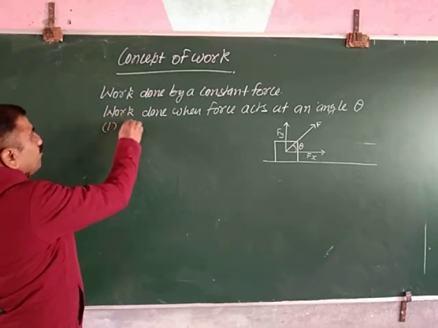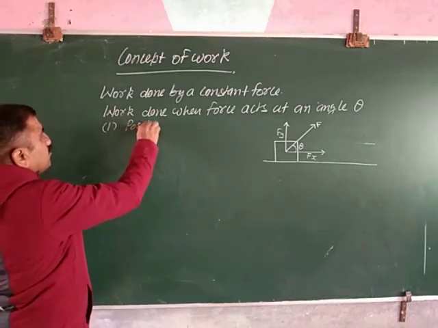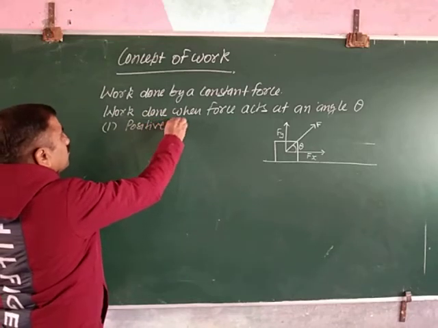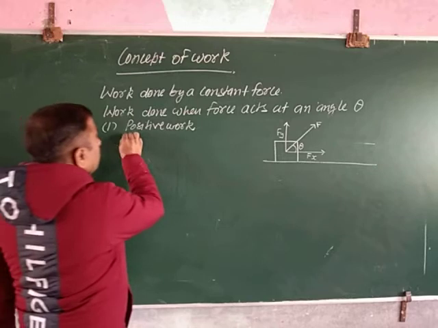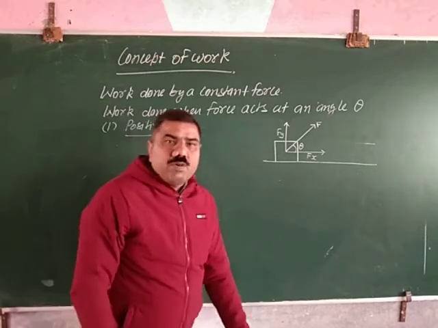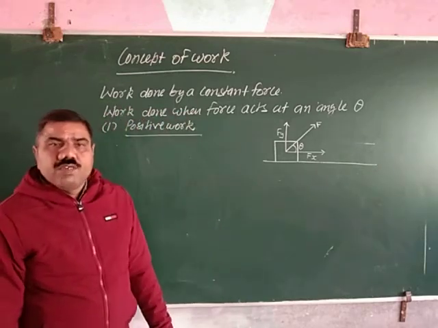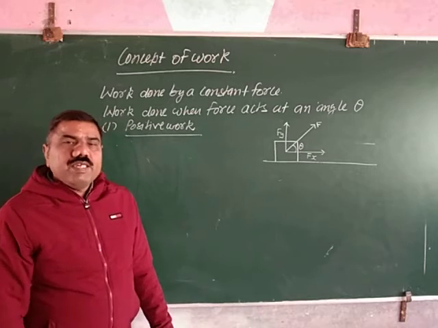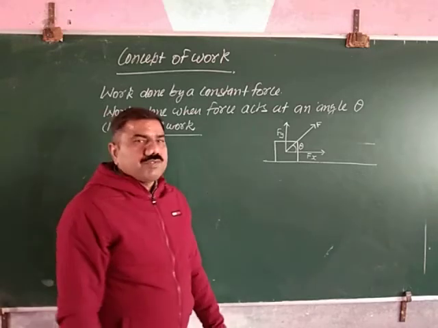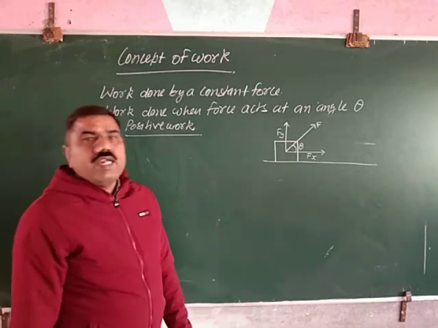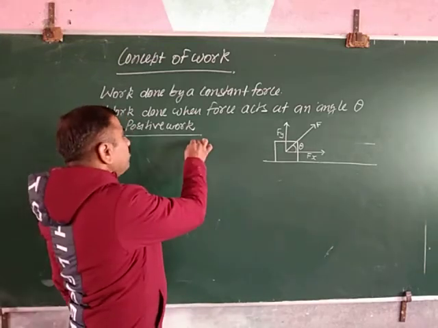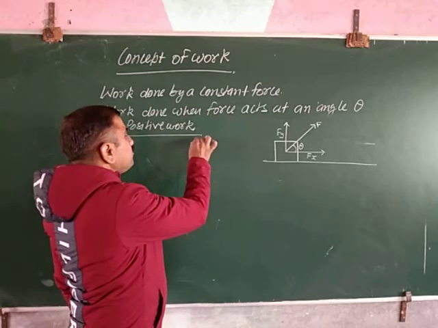Number one, positive work. The work will be positive by a force when displacement is in the direction of force. In this case, the angle between force and displacement is equal to 0 degree.